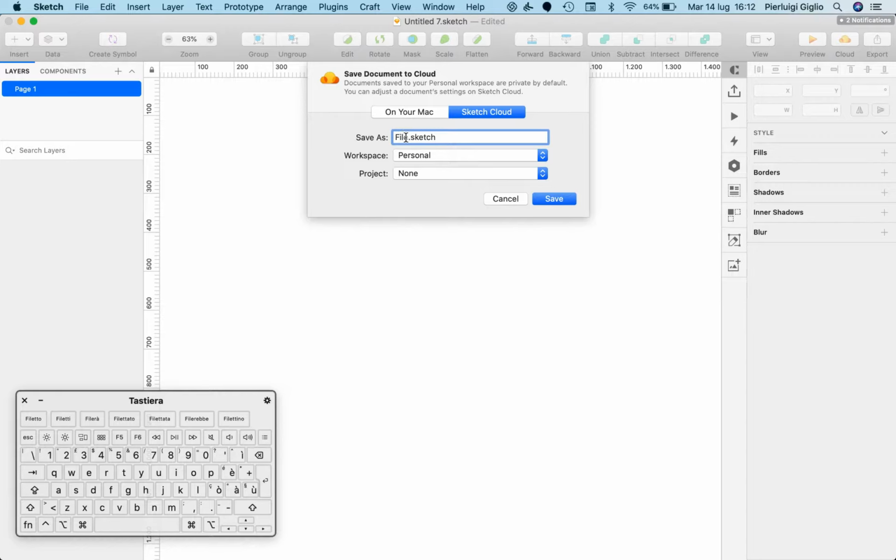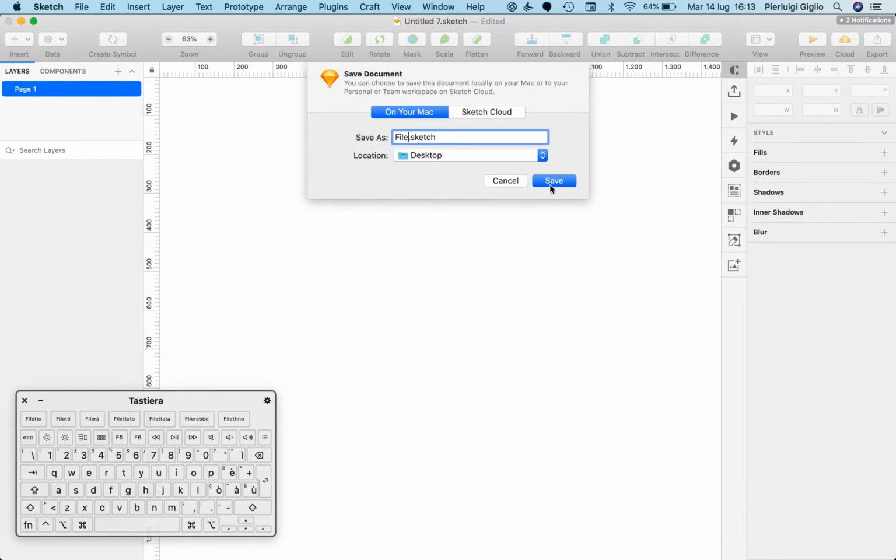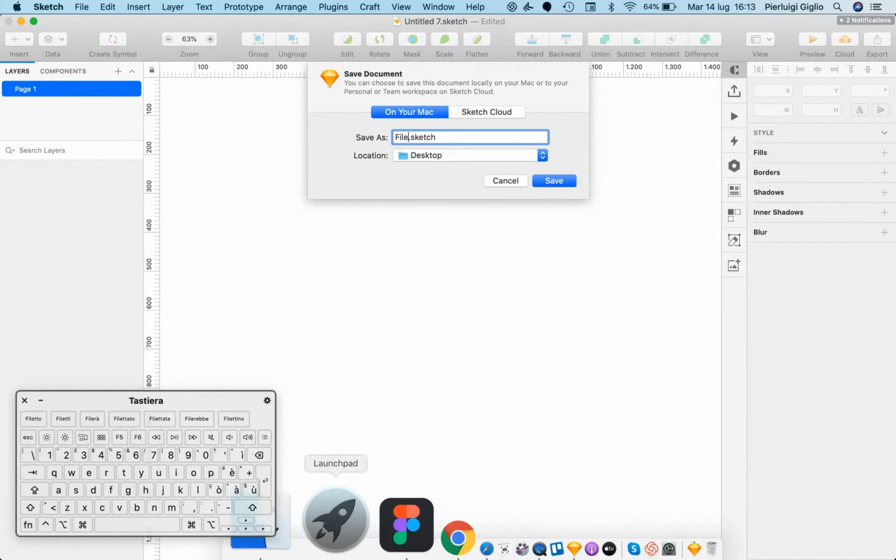basically select the name which I want to save the file, and I can select the workspace. So at the moment I'm working with one client, but if you have multiple clients working within Sketch Cloud, you're going to be able to see it from here. And I can also select the project which I'm working on from here, and then you can always click save in both instances, and your document is going to be saved. So this is pretty much it for this lesson, and I'll see you in the next one.